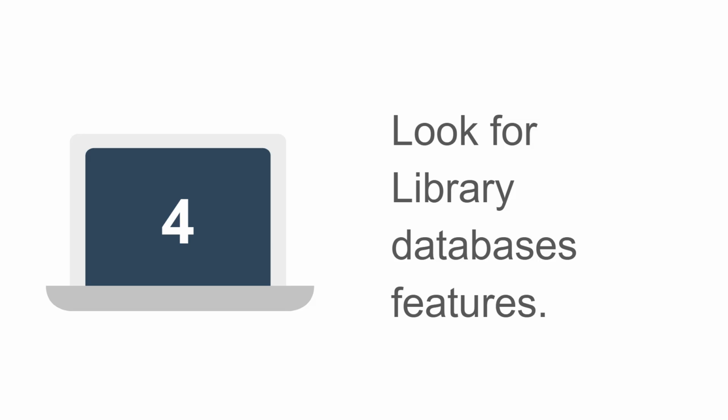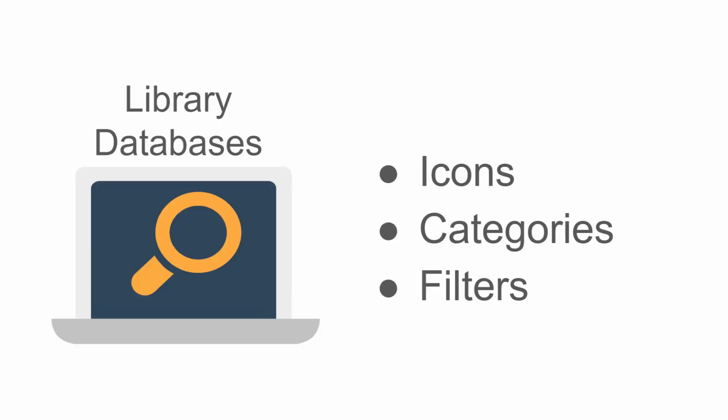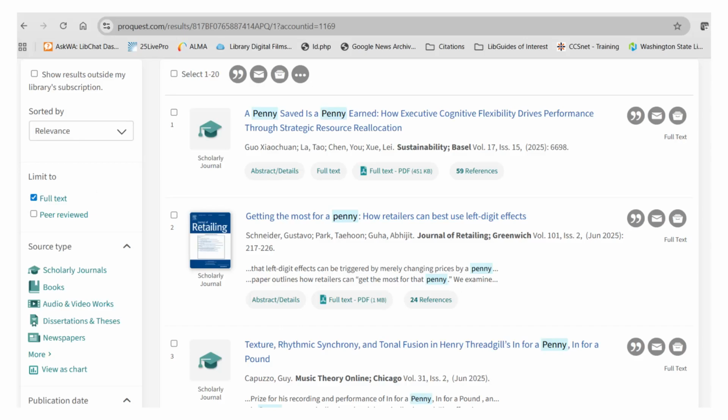Sometimes the online source you're looking at is in a library database. So this brings me to hint number 4. Library databases have helpful features that can help identify source types. Some databases have icons or categories or filters that can help you figure out the source type. This is an example from the results page in ProQuest Research Library Database. You can see the graduation cap icon is used with the caption Scholarly Journal to tell me that this particular article is coming from a scholarly journal source.